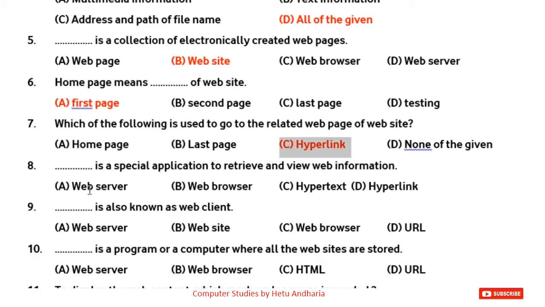This is a special application to retrieve and view web information. How do we view the web information? We use it through our web browser. Internet Explorer, Mozilla Firefox, Google Chrome, all are web browsers.